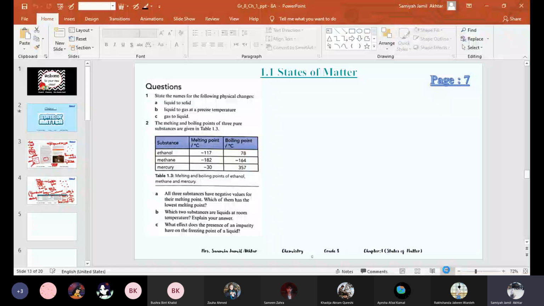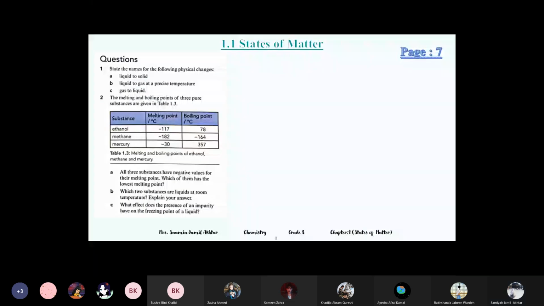Okay, so state the names of the following physical changes. Liquid to solid, freezing. Liquid to gas at a precise temperature, boiling. Yes, precise means fixed.